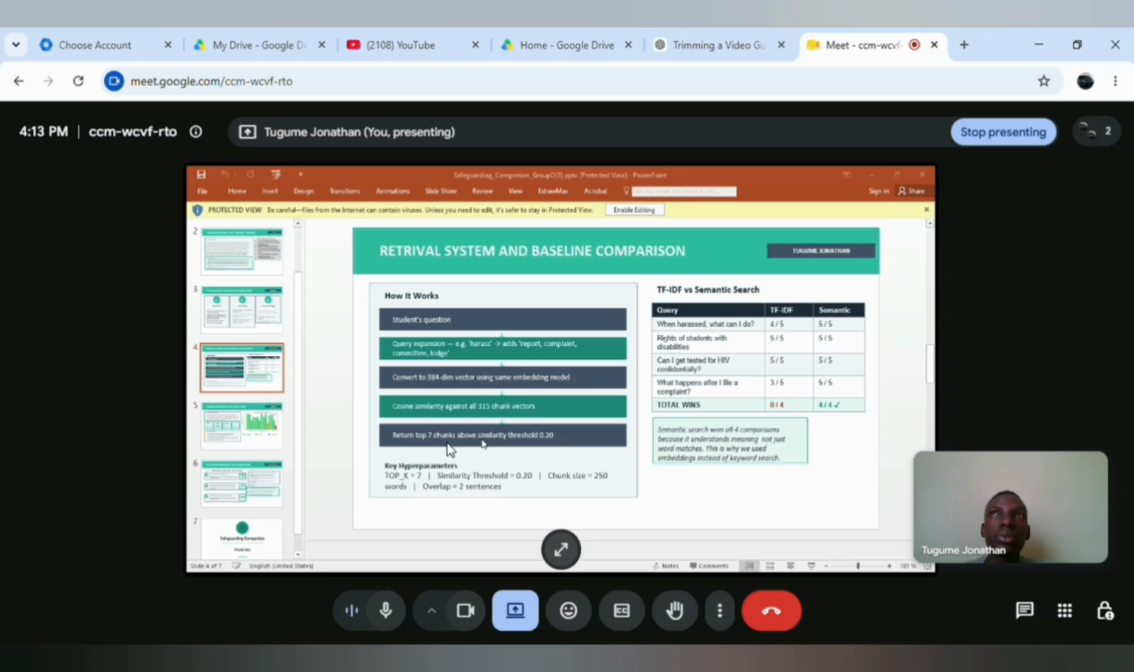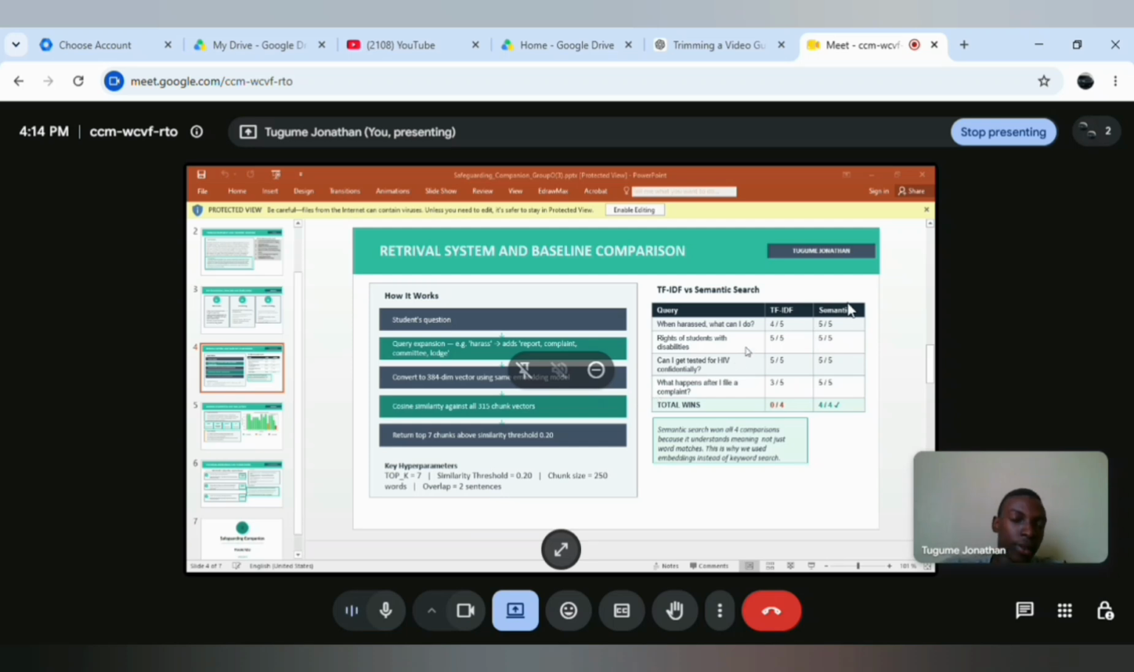Some of the key parameters that we used: we retrieved 7 chunks, wanting to retrieve the most relevant chunks to the question, and used a similarity threshold of 0.2, given that students normally use informal grammar when communicating to the system, yet policy documents have formal language. We used a chunk size of 250, believing it's enough for a policy to have its definition, conditions, and who to report to, and a sentence overlap of 2, not wanting to split two connected sentences into different chunks.